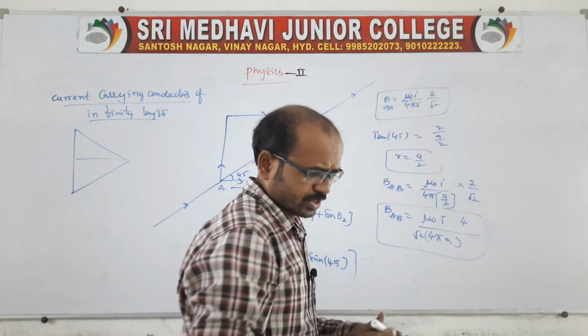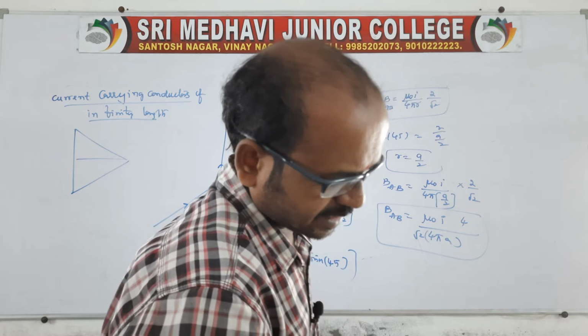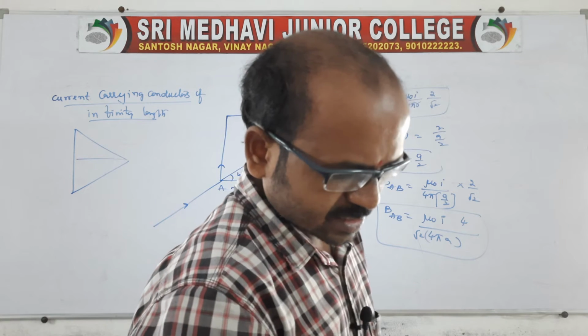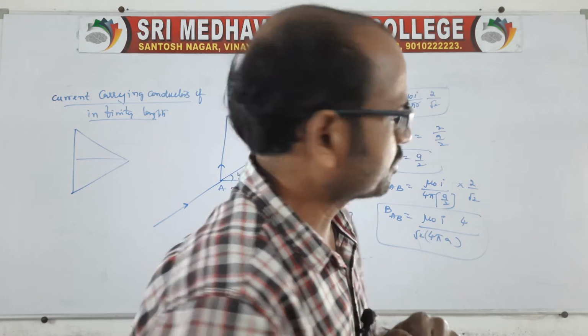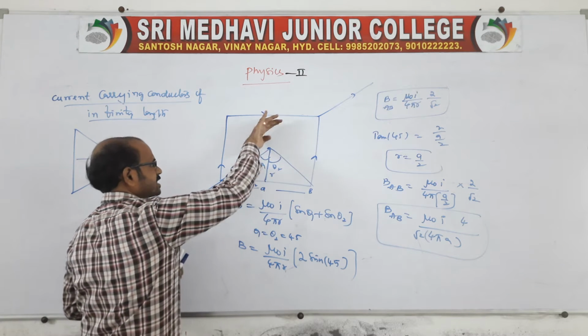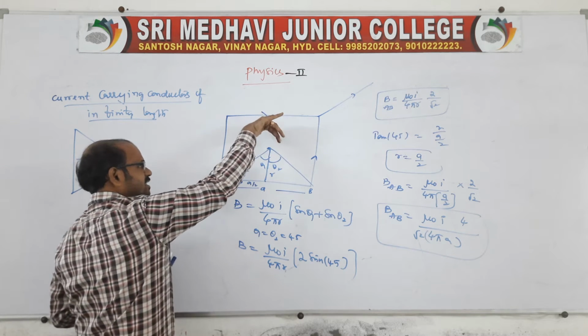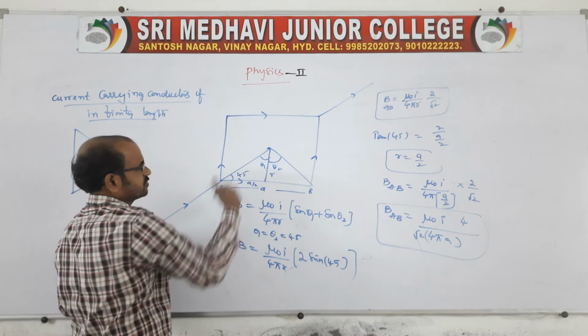This is the case of one current carrying conductor in a loop, right? So how many are there? Four are there. One we can say is plus k cap, one is minus k cap, because of the direction of currents, which is clockwise. Clockwise in the sense is B into the plane, minus; out of the plane, plus k cap.